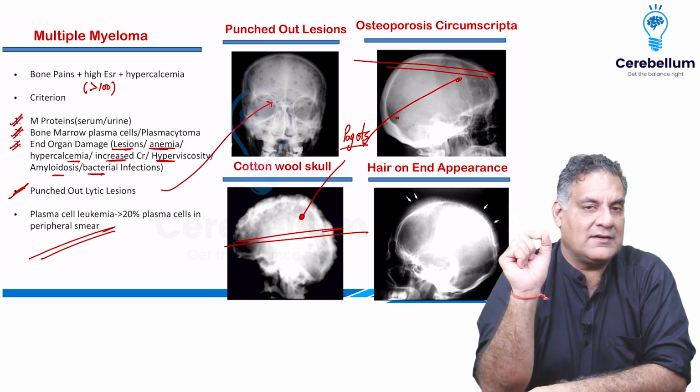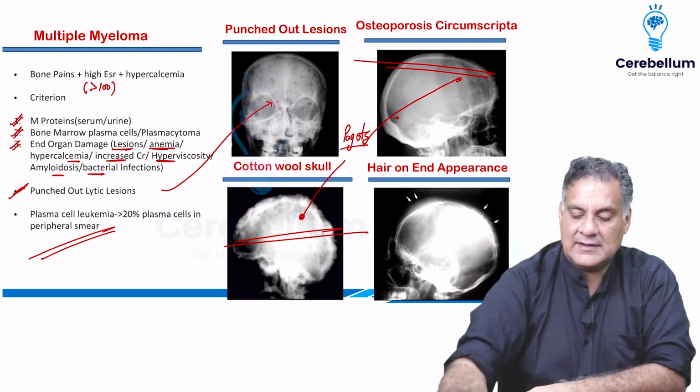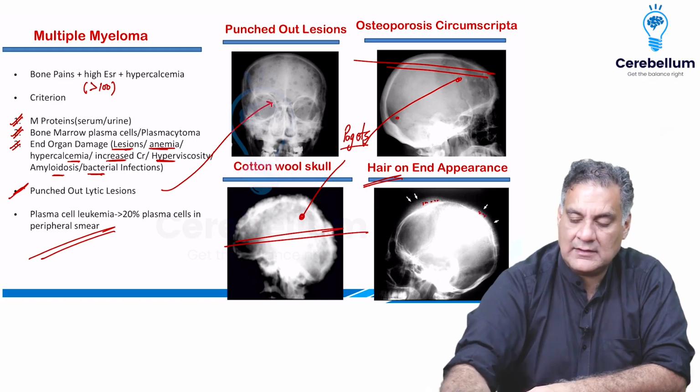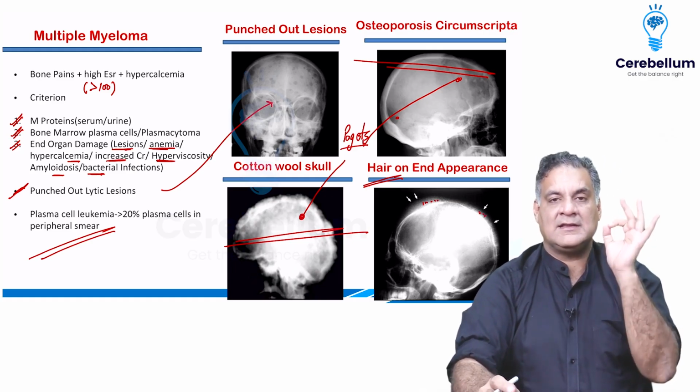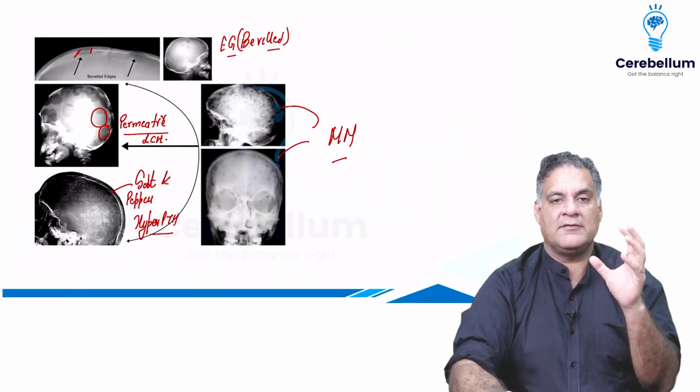What is another disease for increasing hat size, even more common than Paget's? Good, acromegaly. And then hair on end appearance, that is, you will see that there is a hair on end appearance in hemolytic anemia like thalassemia. So these are the conditions which you should remember when you're looking at different skulls.